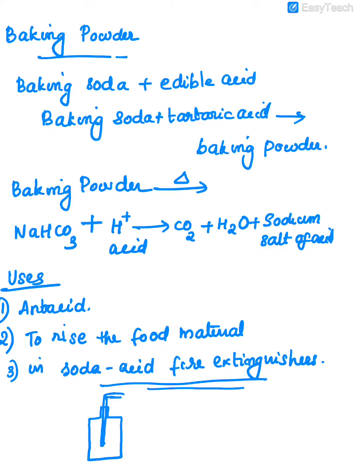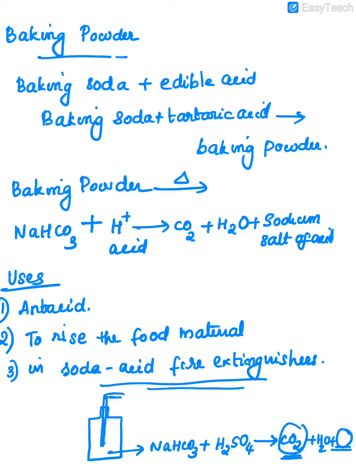Inside this wash bottle, you have to take NaHCO3, that is baking soda, and H2SO4, that is acid. Right? So due to that chemical reaction, surely one product you can assume, that is carbon dioxide, H2O, and the sodium salt of that acid also you can get. So carbon dioxide is one of the main products. Carbon dioxide is a gas. It is created due to the chemical reaction inside this bottle. So what happens? Carbon dioxide emerges out through this tube.